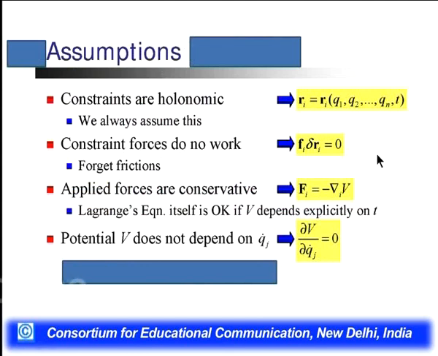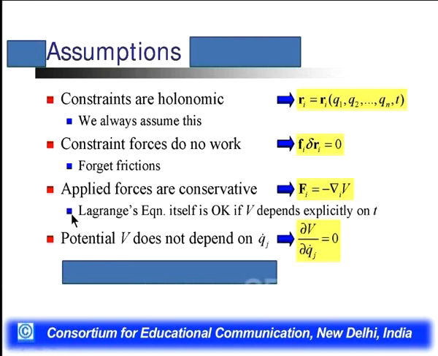What are the assumptions behind that? The constraints are holonomic, so we write Ri is equal to Ri(Q1, Q2, ..., Qn, t). Constraint forces do not work. That's why Fi dot del Ri is equal to 0, meaning we forget the friction also. Constraint forces not doing work is what we define in D'Alembert's principle. Applied forces are conservative, that's why Fi is equal to minus del i V.